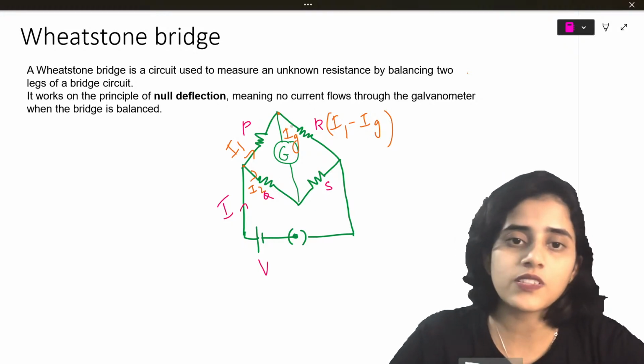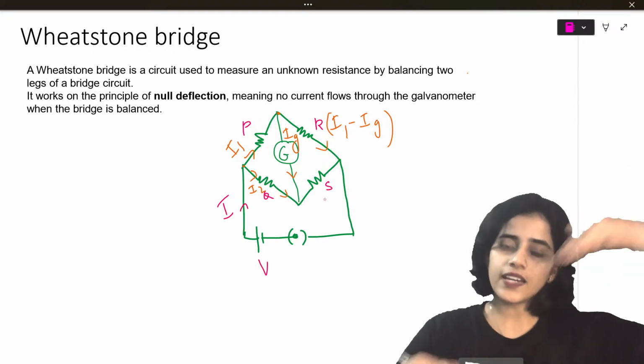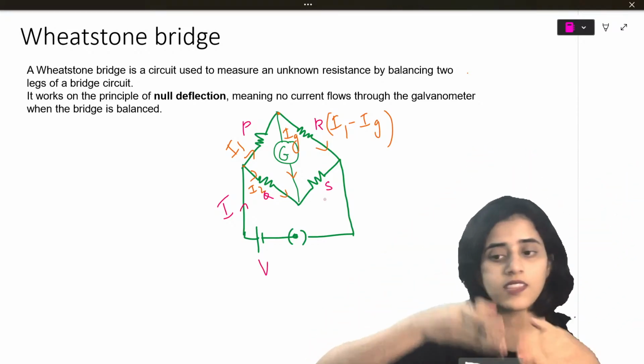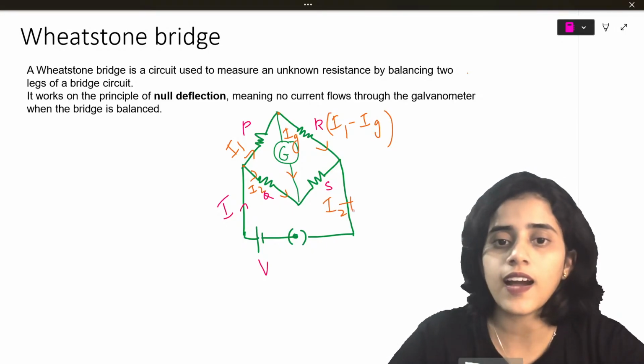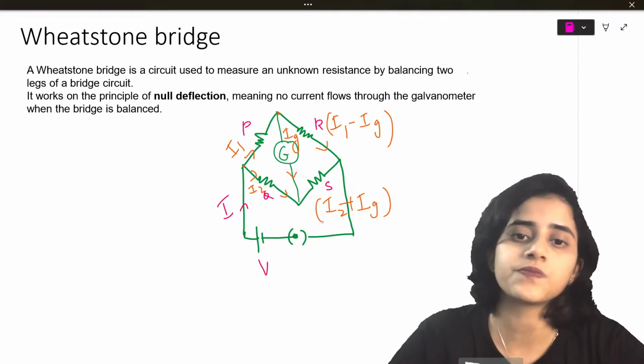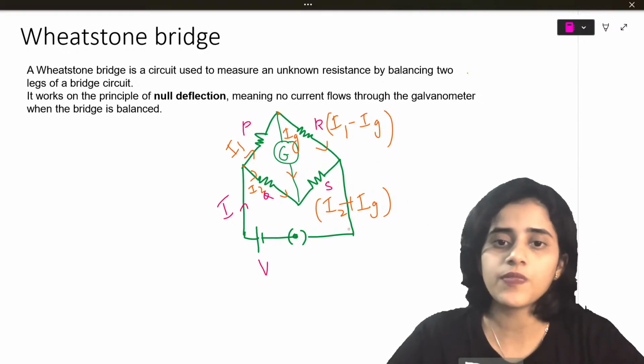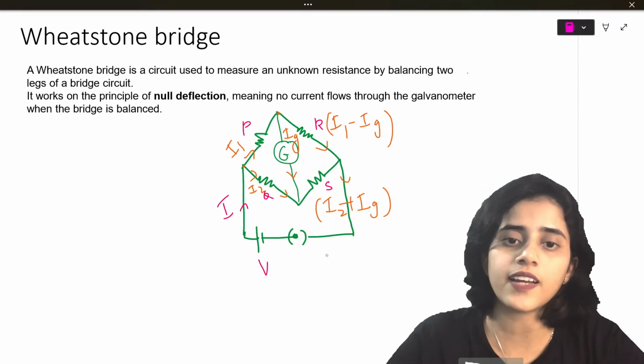Now this is the direction. So now I2 and Ig, they both come together and they go to S. So in S, what will the value be? It will be I2 plus Ig. And then current I comes back.